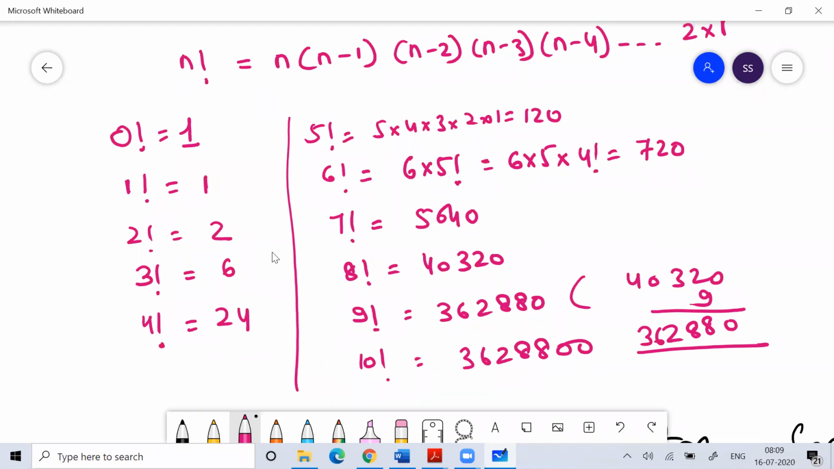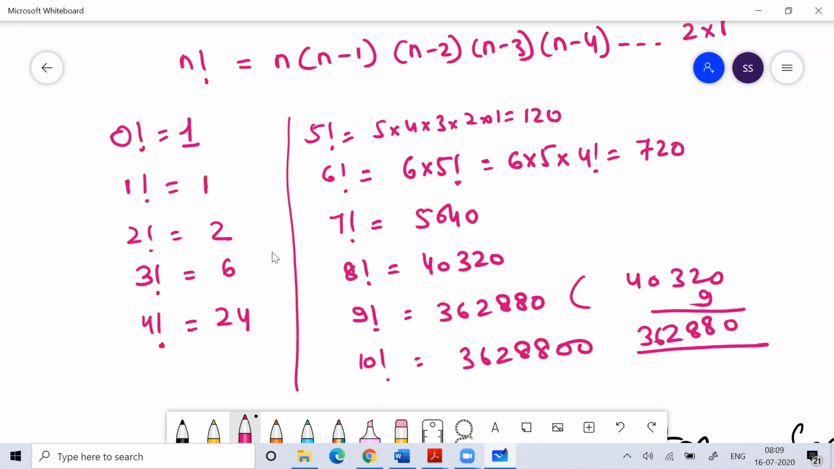These values, what I have written on my screen, you can see in the recorded form. If right now you are not able to write down these values, you can watch the recorded video, and there please write it down and memorize it. Okay, so memorize these values.